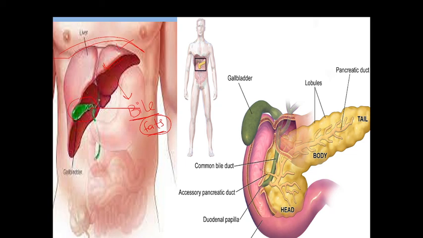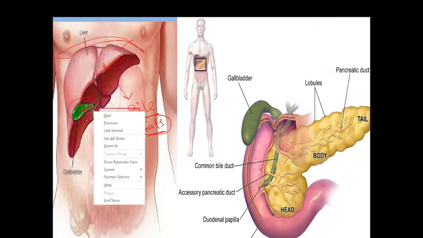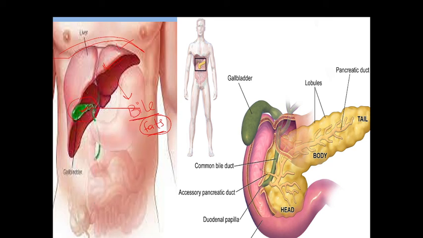Okay, the liver forms bile which is stored in the gallbladder, and when it is needed, it is carried by a bile duct. Here is the bile duct which carries the bile into the duodenum, and you know the duodenum is a part of the small intestine. This is the duodenum, and this is the gallbladder. The gallbladder carries the bile into the duodenum by the bile duct. This is called the common bile duct.